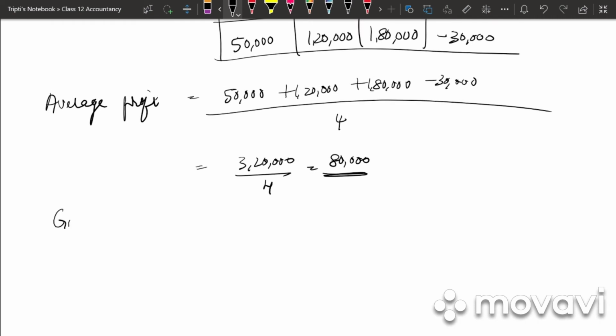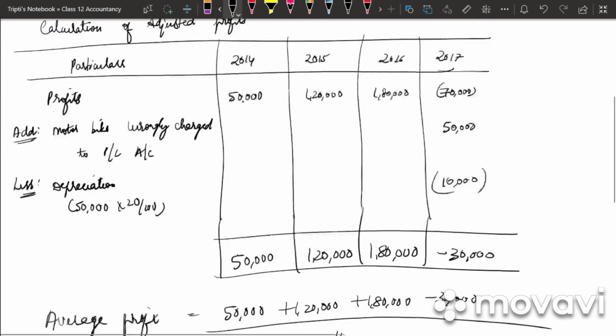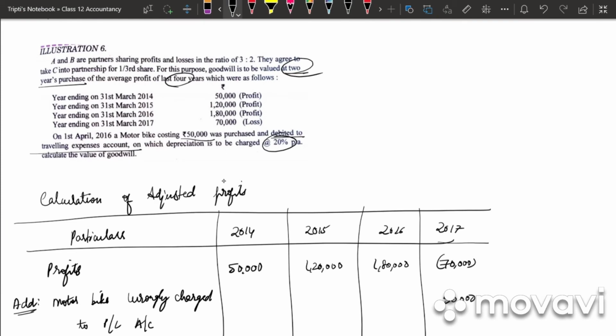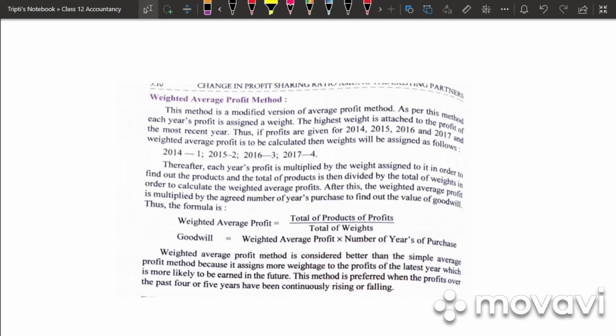So how do we calculate goodwill? Goodwill is equal to average profit into number of years of purchase. So how much is the number of years of purchase? It is 2 years. So 80,000 into 2, which is 1,60,000, is the amount of goodwill. Clear? Next, take down the side heading: weighted average profit method.